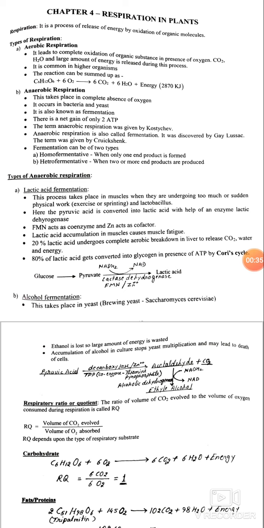This is called respiration. In respiration, the oxidation of various organic food substances like carbohydrates, fats, proteins, etc. may take place. Among these, glucose is the commonest.